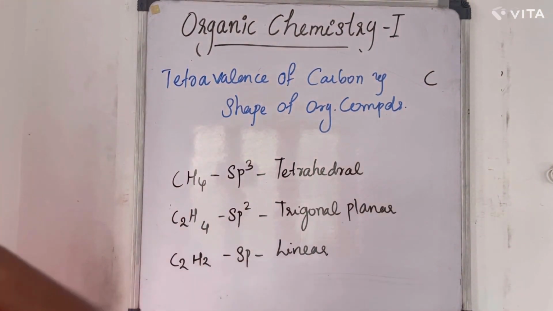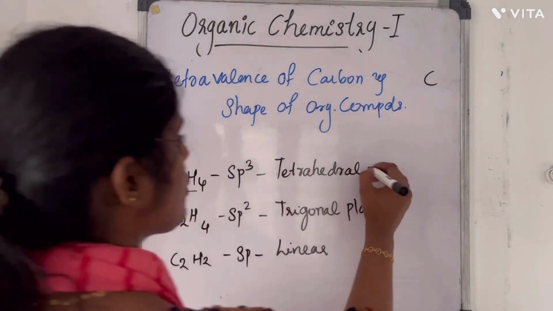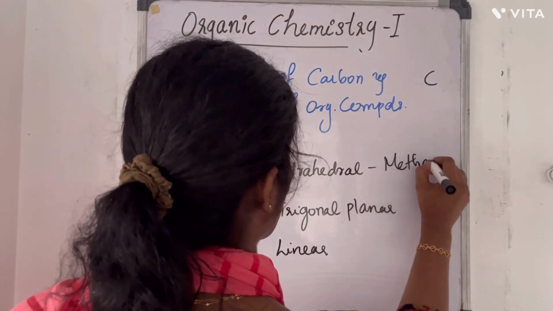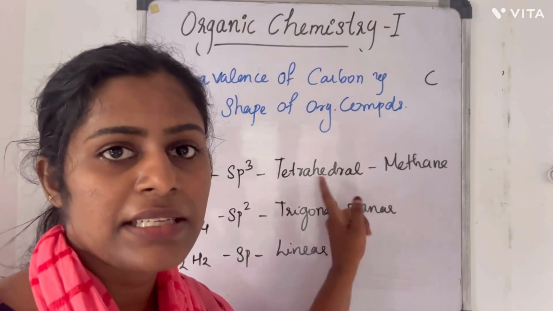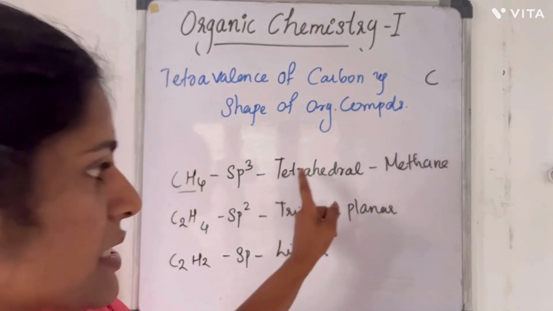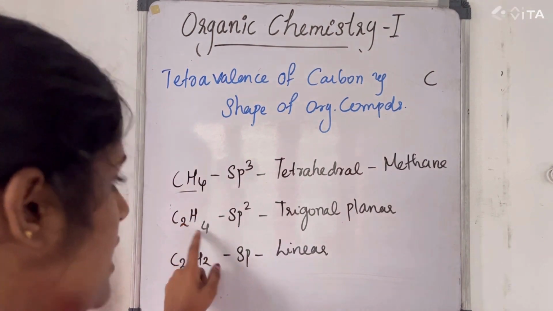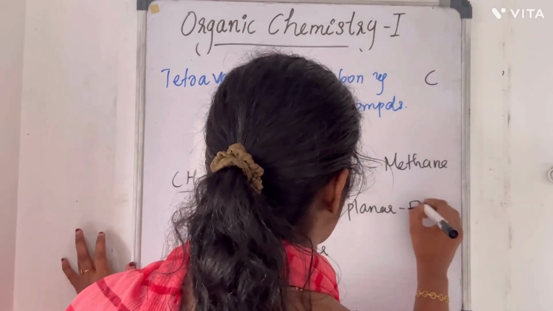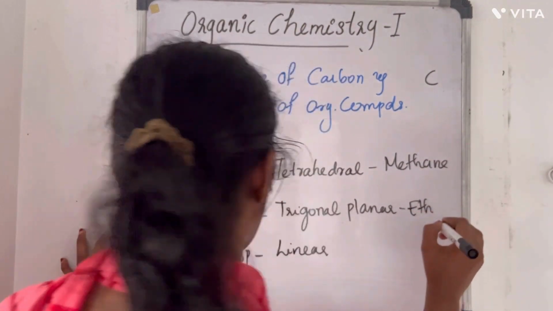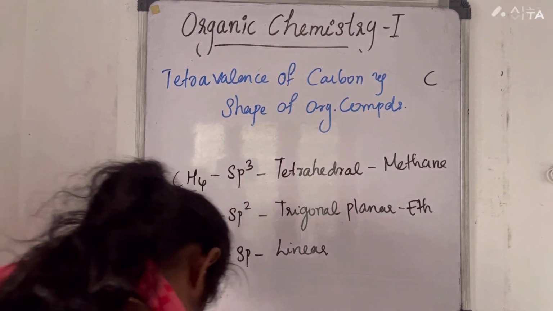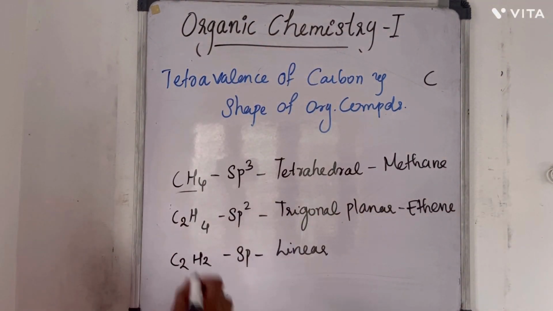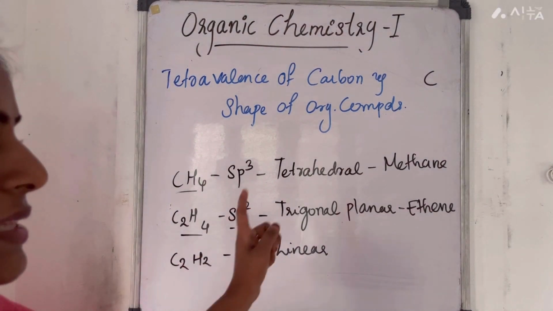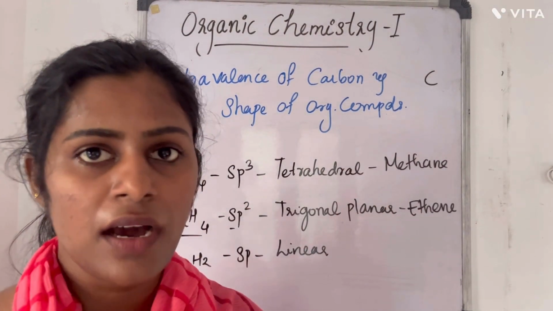And we know that CH4, methane, has sp3 hybridization, and thus it has a tetrahedral geometry, tetrahedral shape. And C2H4, which is ethene, has sp2 hybridization, and thus it is trigonal planar in shape.